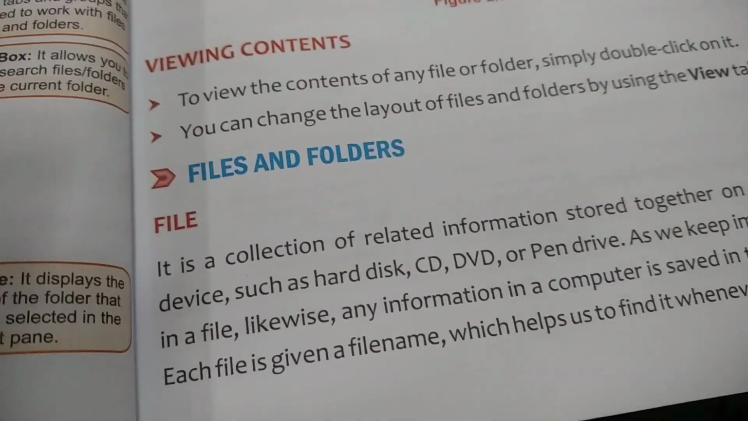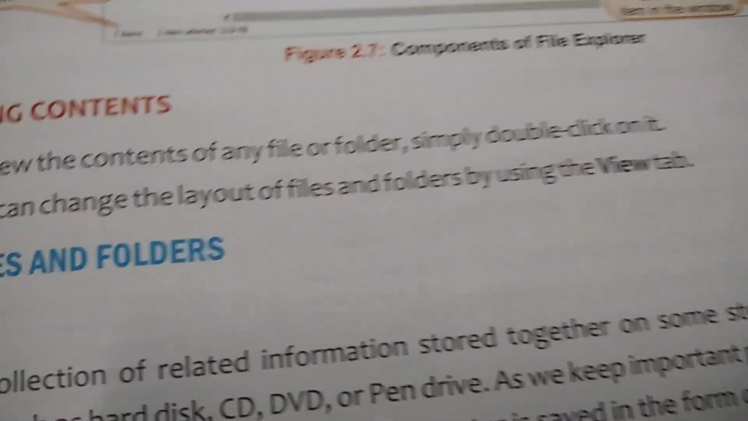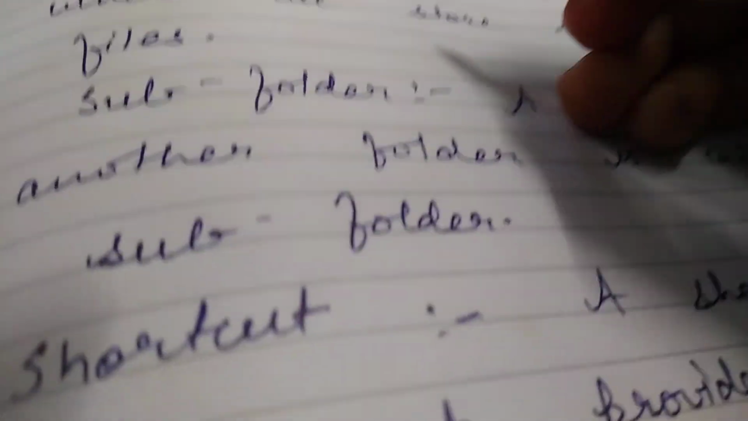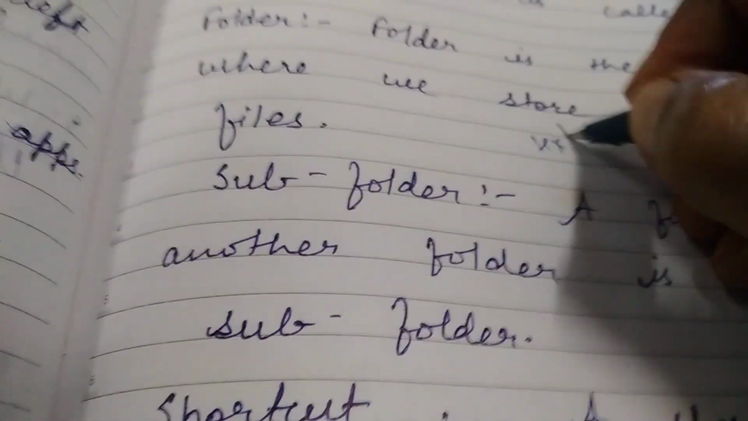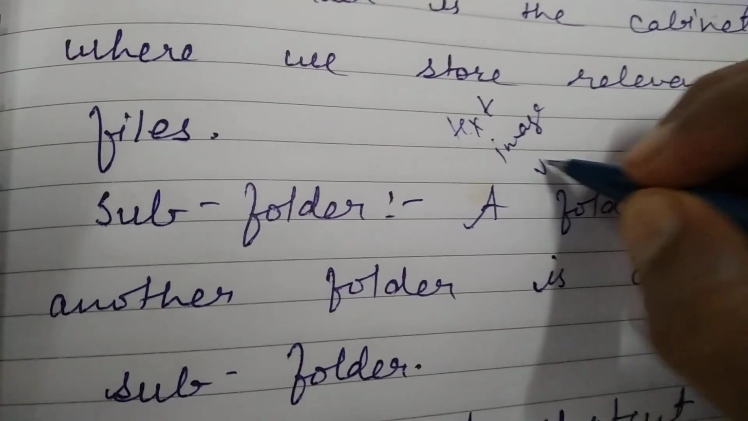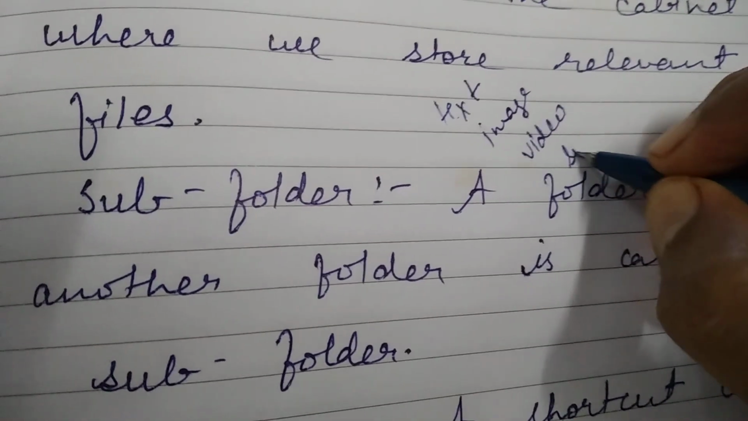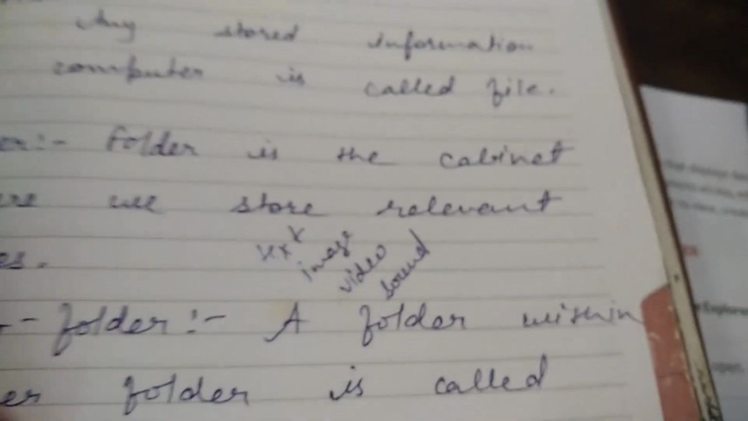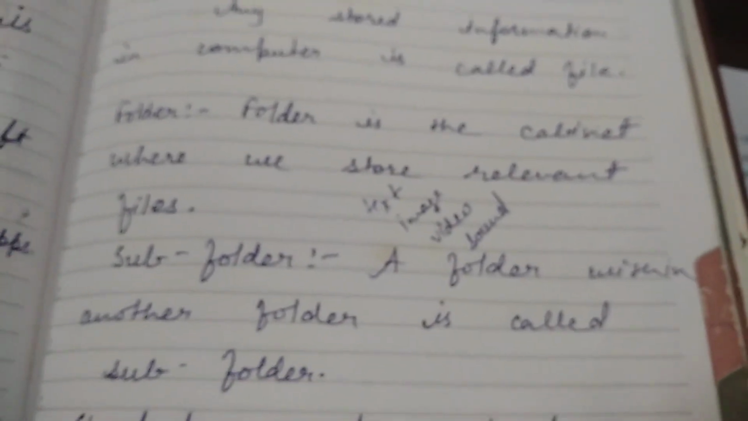Now we will see the topic files and folders. A file is related information stored in a computer system. When we store any kind of information in a computer, that is called a file. There are four types of file: text file, image file, video file and sound file. Any stored information in a computer is called a file.